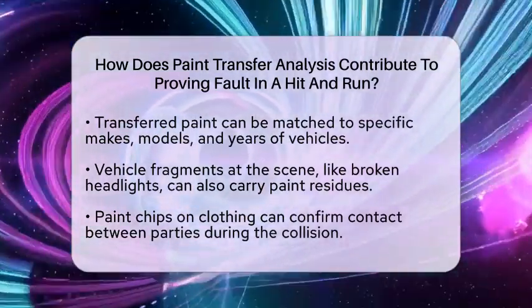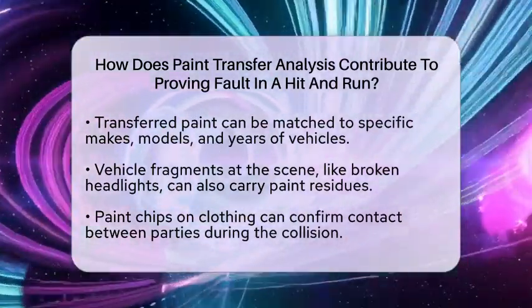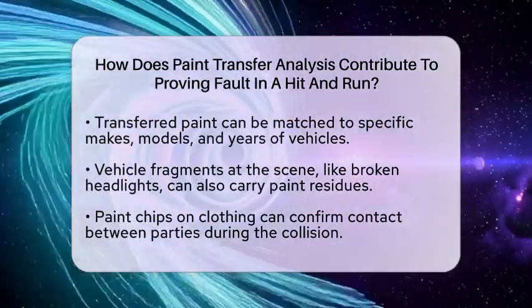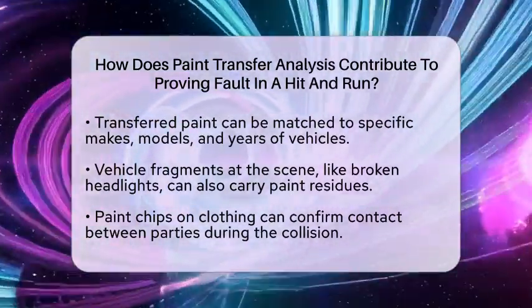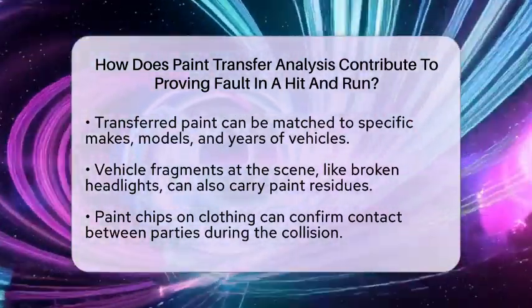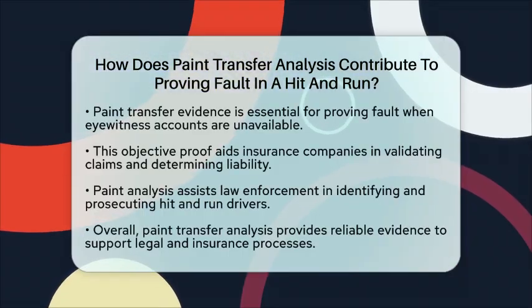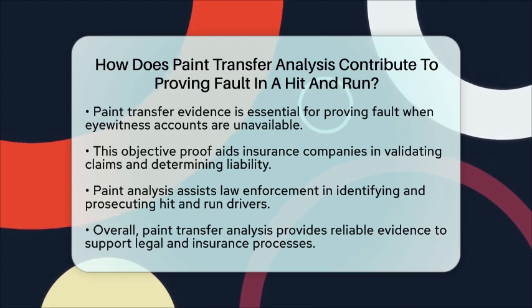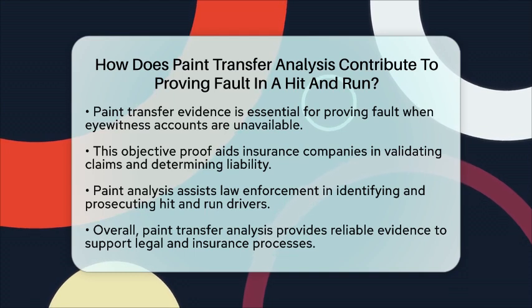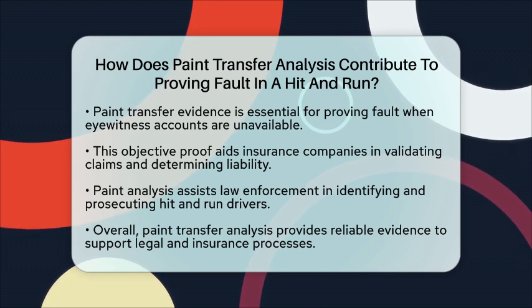When the driver flees the scene, traditional eyewitness accounts may not be available. Paint analysis provides objective, scientific proof linking the suspect vehicle to the accident. This helps insurance companies validate claims and determine who is liable for the damages. Moreover, this evidence can assist law enforcement in identifying and prosecuting the driver responsible for the hit-and-run. By providing scientifically reliable physical evidence, paint transfer analysis helps overcome the challenges posed by absent witnesses or fleeing drivers.